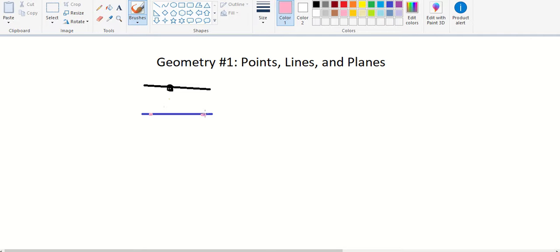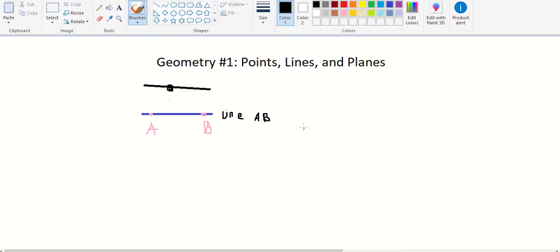So this line is made up of 2 points, A and B. We'll call this a line. So we can call this really just line AB. And because it does not go on forever, you'll tell if it goes on forever.